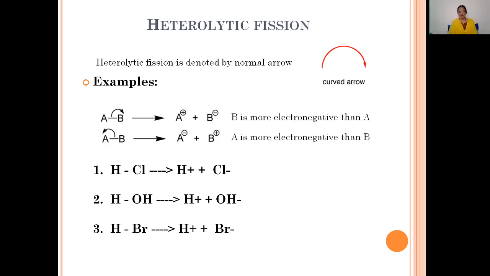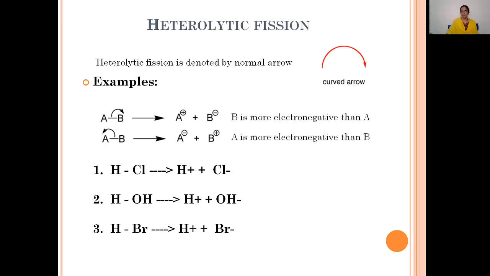Similarly, let's consider the HBr molecule. In this HBr molecule, the single covalent bond has two electrons. These two electrons both go with the bromine atom. We get Br minus ion and H plus ion. Here, the bond fission is taking place heterolytically, that is, unequal distribution of electrons. Homolytically means equal distribution of electrons. Here, unequal distribution of electrons is taking place, with only one atom receiving the bond pair. So this is how heterolytic bond fission takes place.